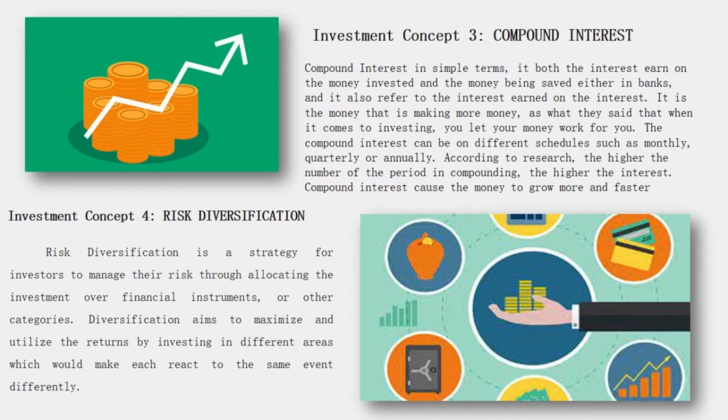The fourth investment concept is risk diversification. Risk diversification is a strategy for investors to manage risk by allocating investments over financial instruments or other categories. Diversification aims to maximize return by investing in different areas, which would make each react to the same events differently.